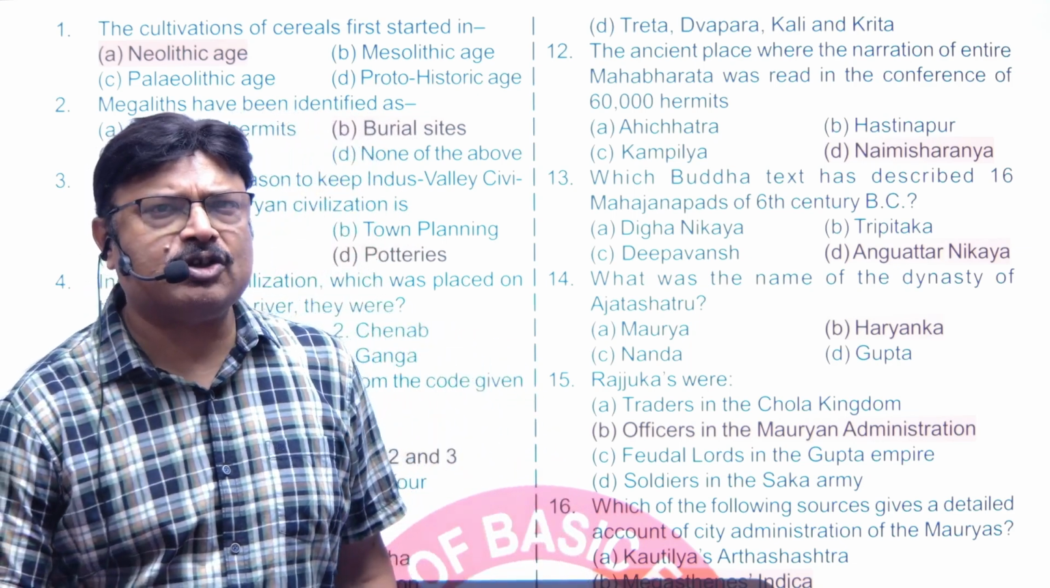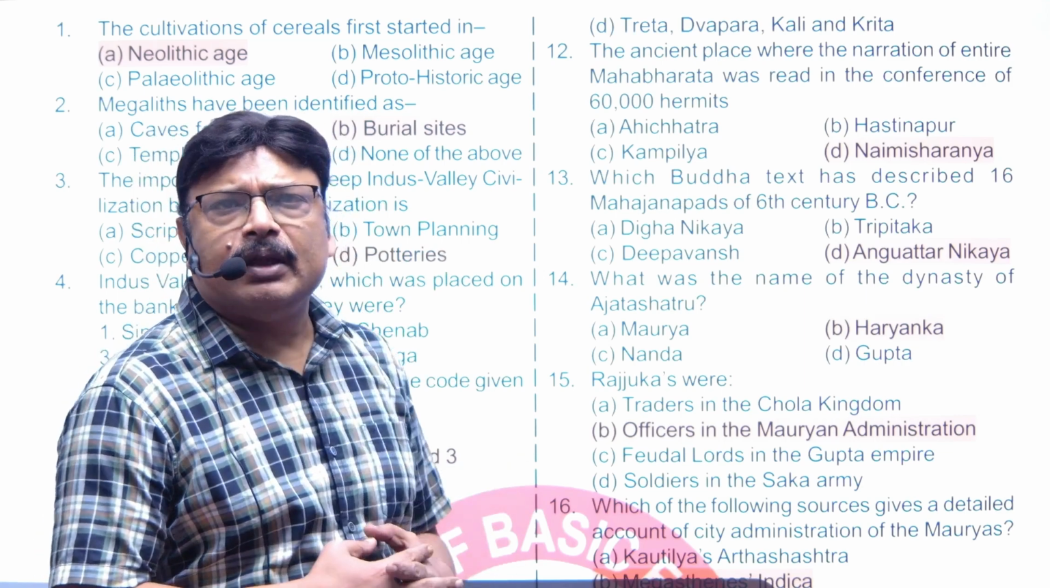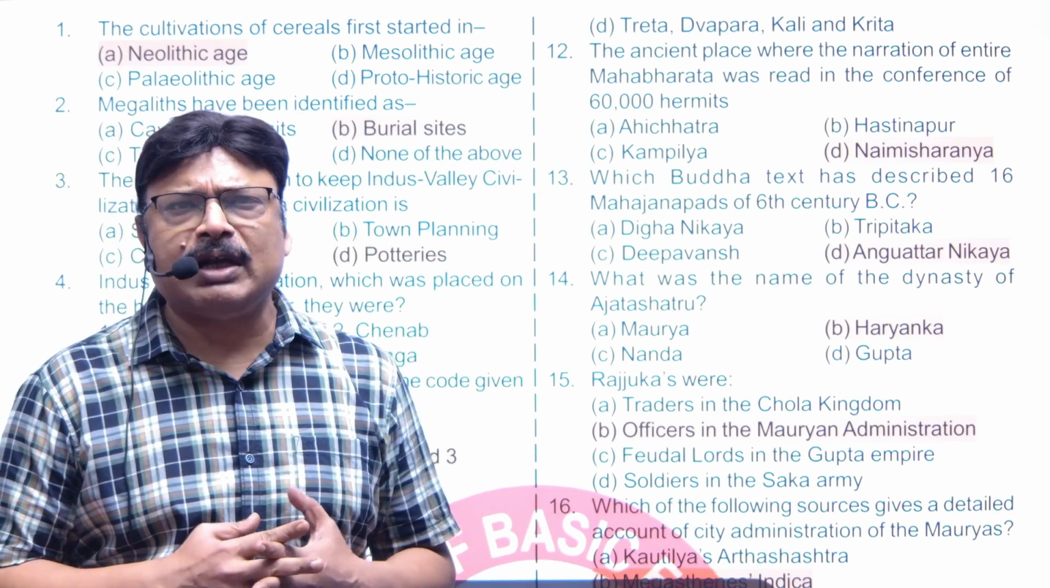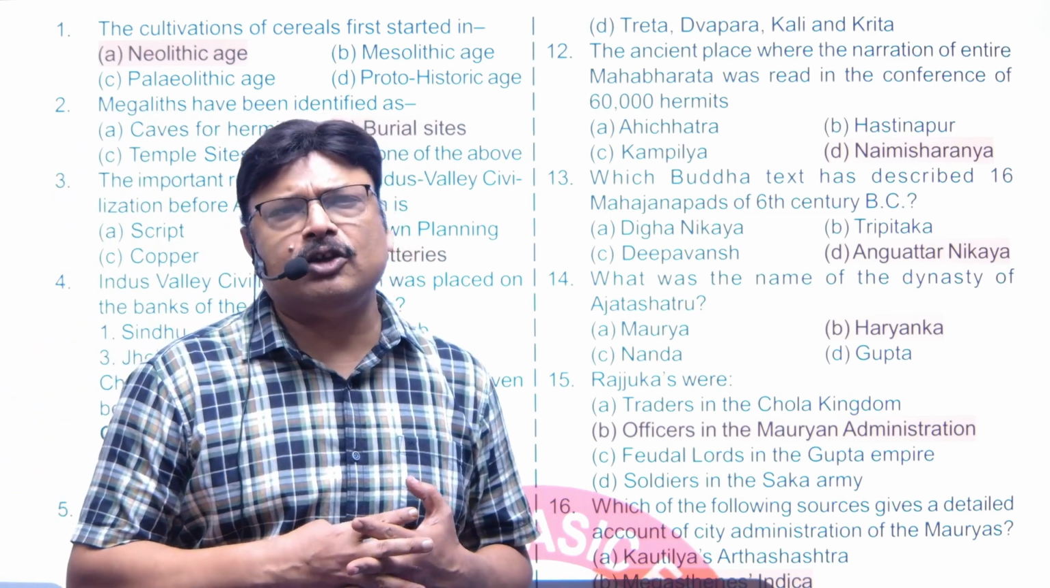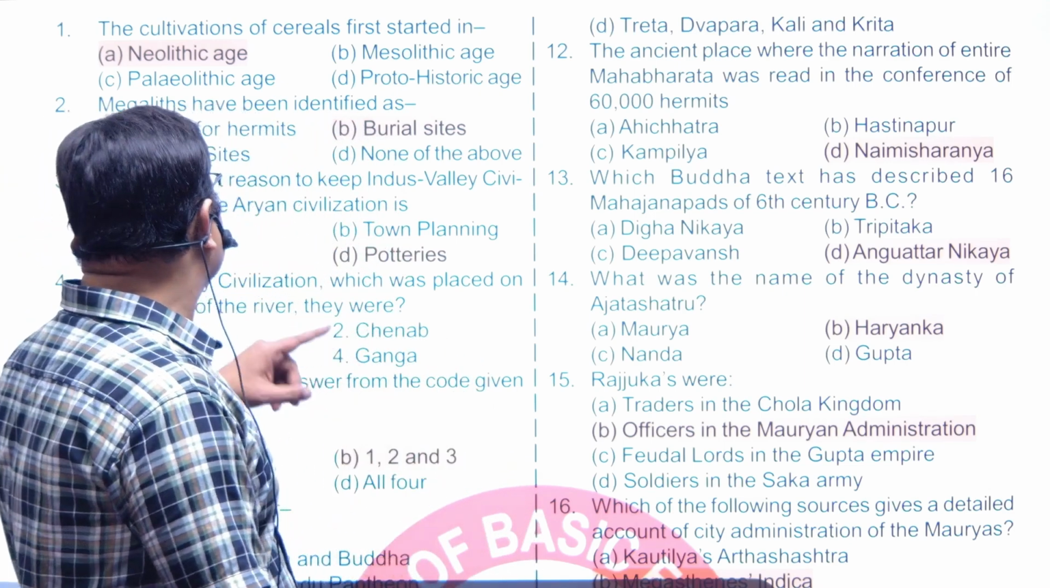The first question is: the cultivation of cereal first started in. For the first time, cereal cultivation was in the Neolithic era, right? In the Neolithic era, agriculture began and the domestication of crops occurred. So our answer is obviously A.